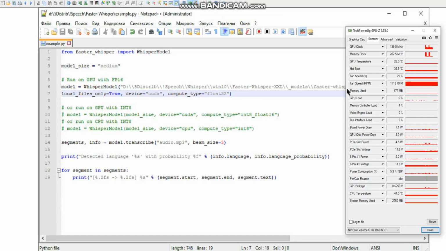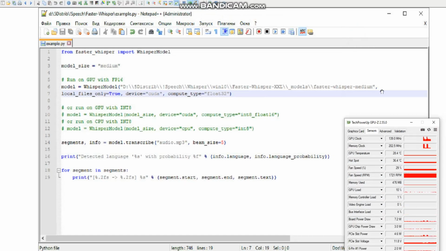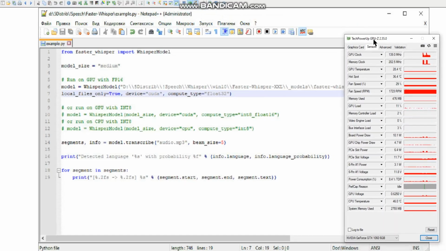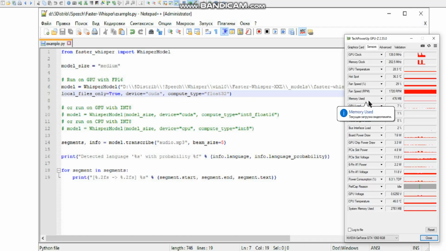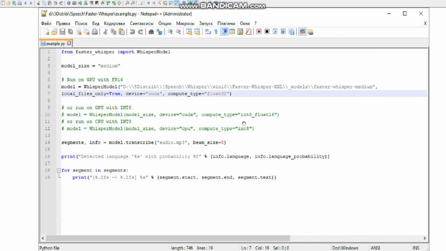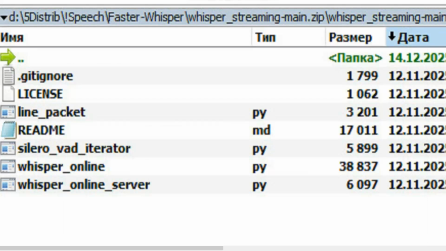In the previous video, the amount of video memory consumed for the medium model was about 1.7 GB. When I ran it with the compute type float32 parameter, the amount of video memory was about 4 or 5 GB. I put int8 here and got the volume as it was the previous time, 1.7 GB. In the end I left it like this. Then the compute type equal to int8.